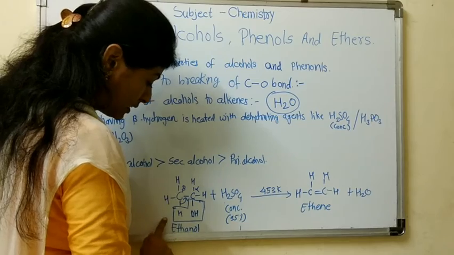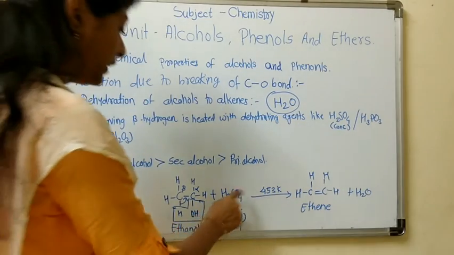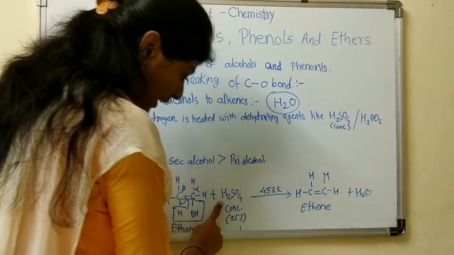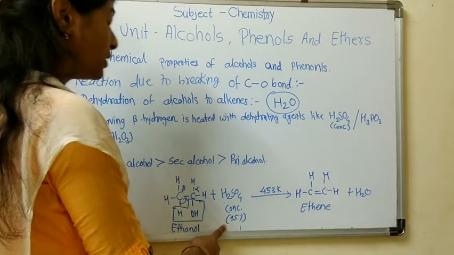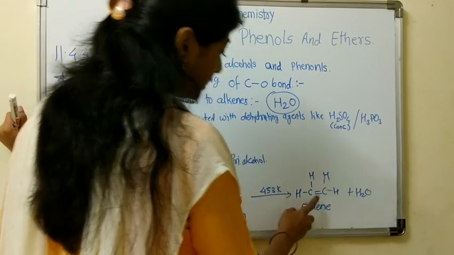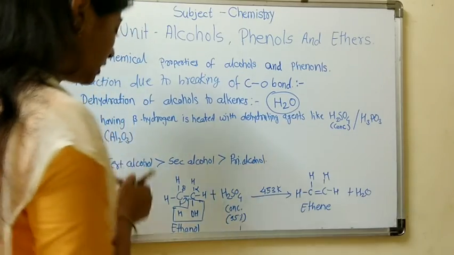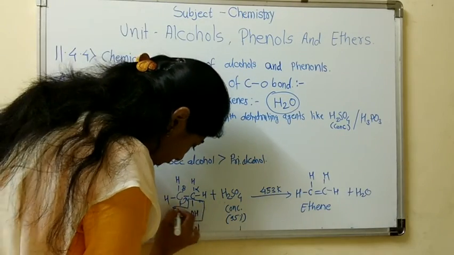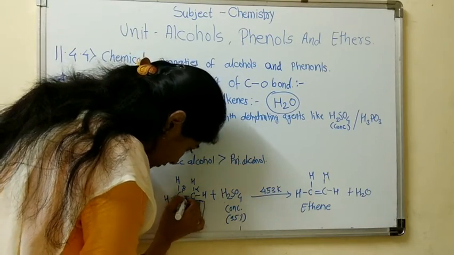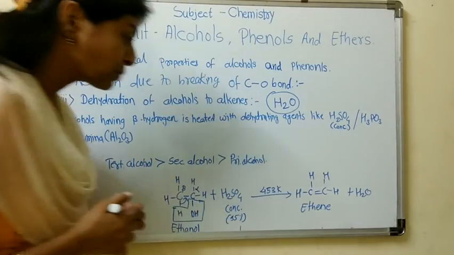So when this ethanol is dehydrated by heating with concentrated H2SO4, that is 95% H2SO4 at 453 Kelvin, it gives the product ethene, the dehydration product. Here the H2O molecule gets removed and the bond shifts so that a carbon-carbon double bond is obtained, that is ethene.